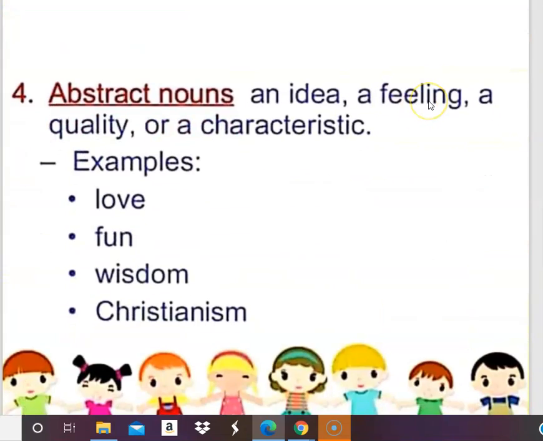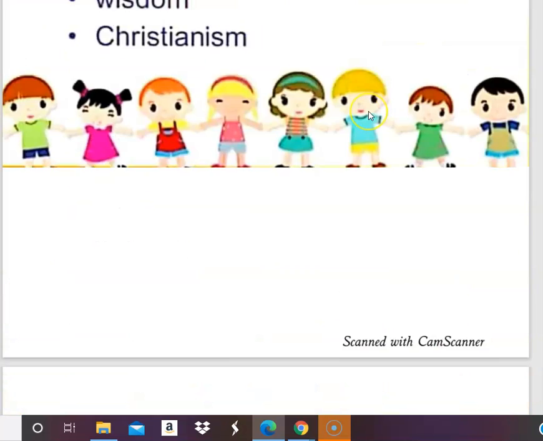Let us go to the next one, abstract noun. An abstract noun is a bit different and more difficult than the concrete noun. You cannot see it, you cannot touch it, but you can feel it, like an idea or a feeling, quality, or characteristic, like love, fun, wisdom, Christianity, Hinduism. Anything which you can feel but cannot touch or see is called an abstract noun.